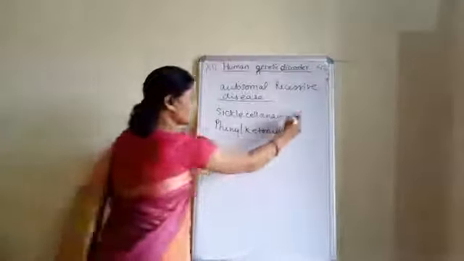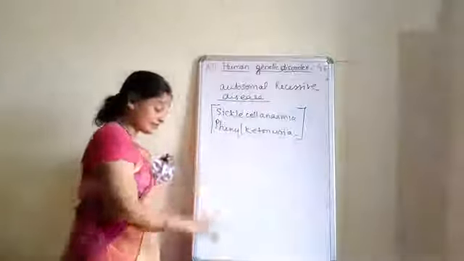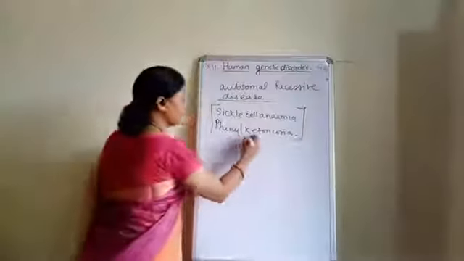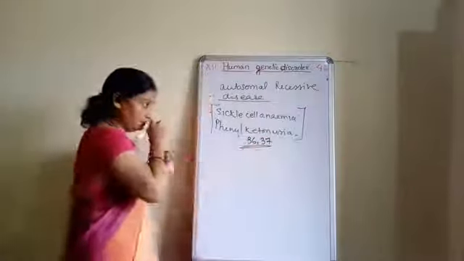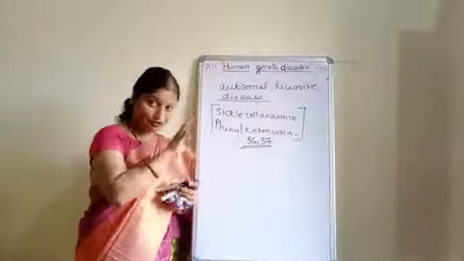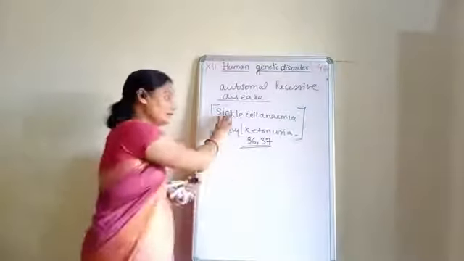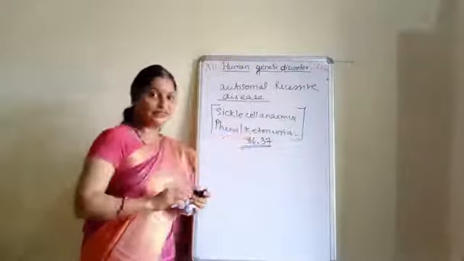Again, these two diseases we have already discussed in detail in your video number 36 and 37. So if you do not remember, go and see those videos once again, and you can revise the details from there.